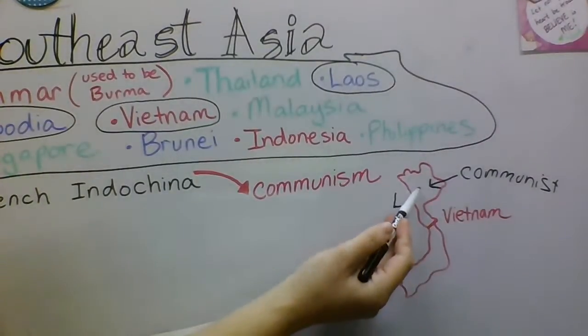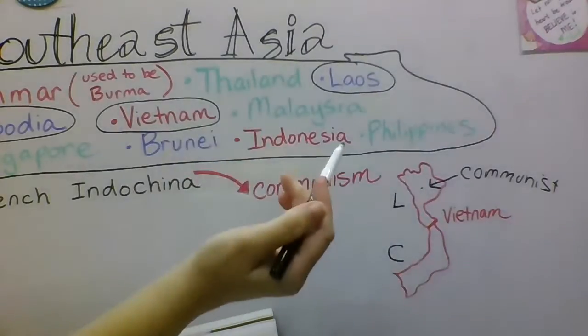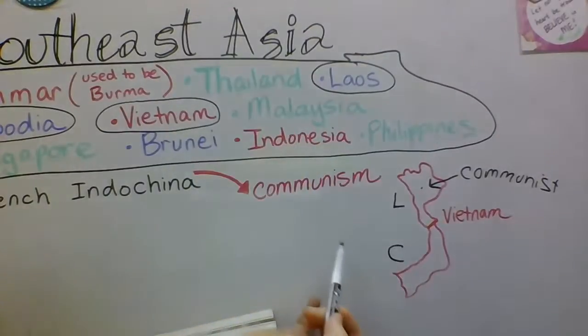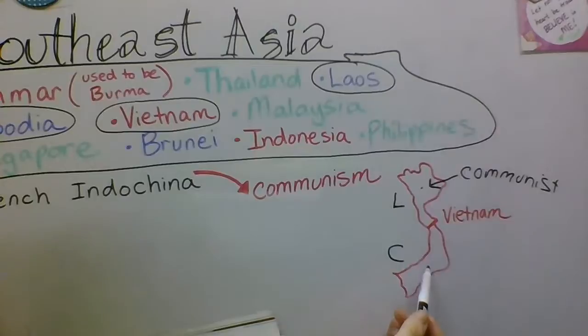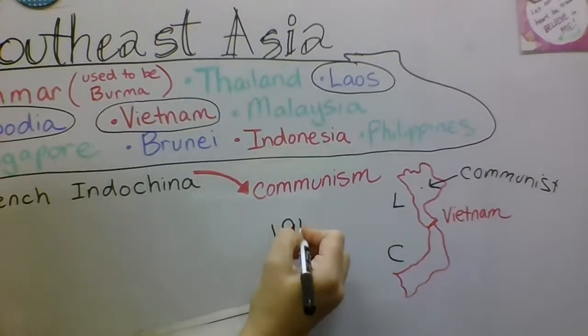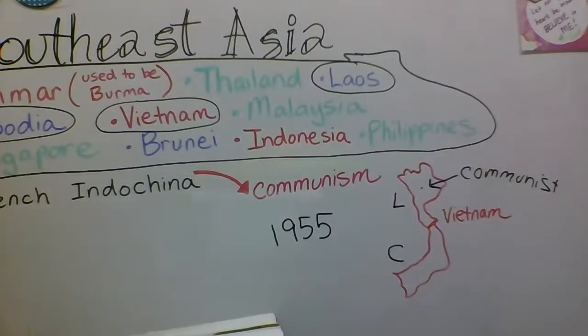And it all involved the communist countries, these communists here who were getting help from China and the USSR, the Soviet Union. And South Vietnam was really struggling. It's obviously a very small little country. So in 1955, South Vietnam asked the United States, would you please help us fight these communist threats to our country? And they requested, could we please have American troops come so that we can defend our country from communism?